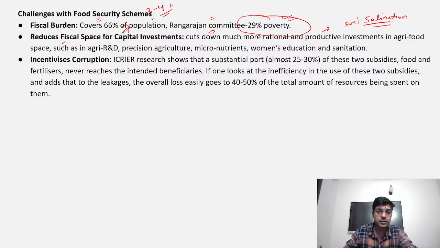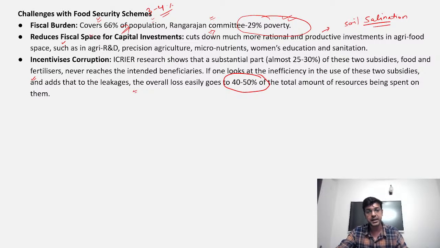So you can also see that as per these leakages, along with this inefficiency, which is generally hovering around 40 to 50% of the total subsidies which are provided by the government to various sections of the society, right? So this is a huge burden on the Indian public exchequer money, which is not helping the government to utilize it in a proper manner.